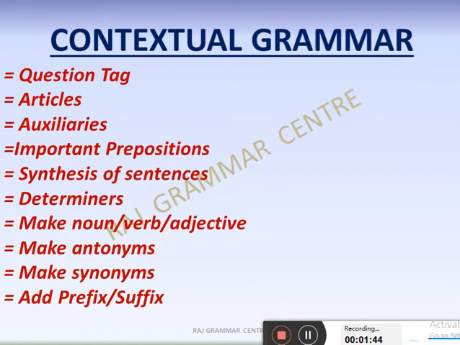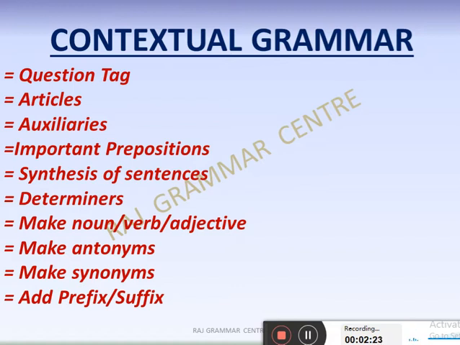Synthesis of sentences is here. What does synthesis mean? Combining the sentences. This is a little bit similar to simple, compound, complex type sentences, or mainly simple sentences, two parts will be there and you join them. And compound and complex might also come, like no sooner than, unless, until, all these things, and too also. These type of sentences you might get especially for synthesis. That is the part of transformation of sentences.